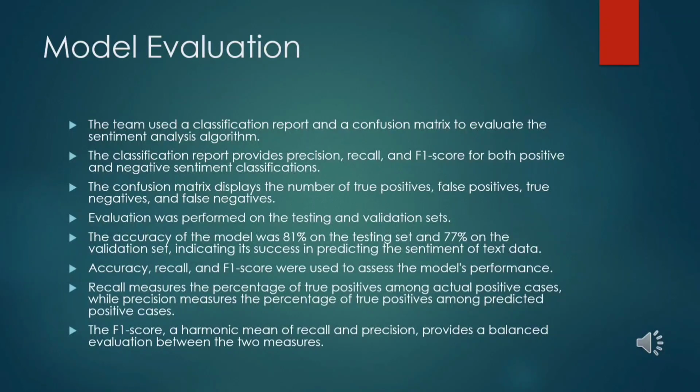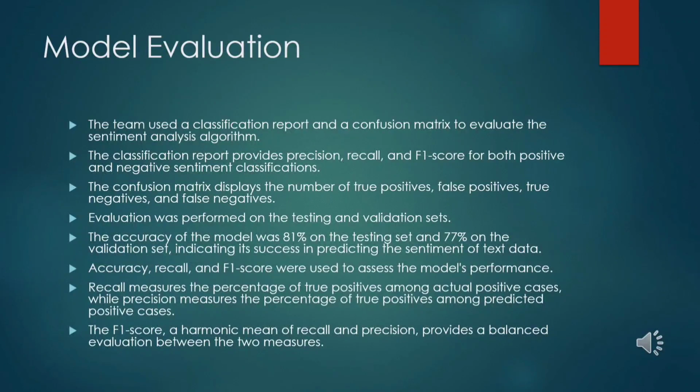The evaluation was performed on both the testing and validation sets. The testing set is a set of unseen data that was not used during model training or hyperparameter fine-tuning. The validation set, on the other hand, was used for hyperparameter fine-tuning and to assess the model's performance during training to avoid overfitting, which was explained by my friend in the previous slides.